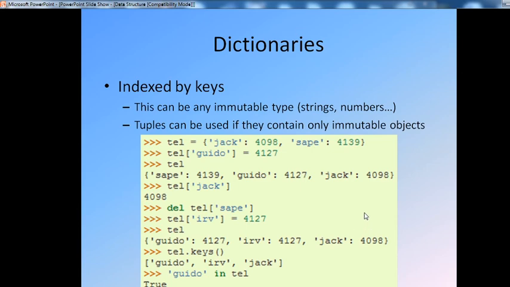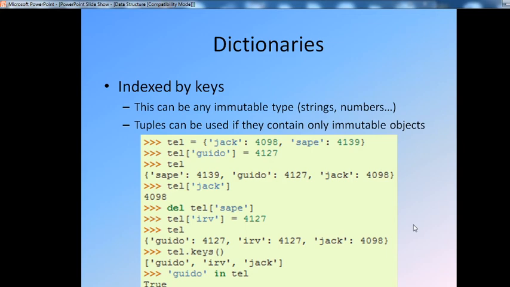Then, dictionary. What happens in a dictionary? A dictionary is indexed by keys. A key can be any immutable type, such as a string or a number. Tuples can be used as keys if they contain only immutable objects. Remember, how do you define a dictionary?